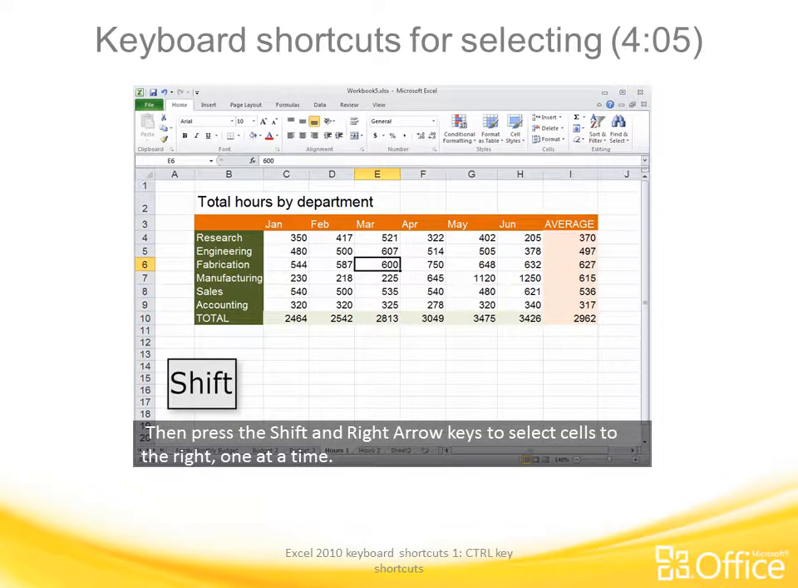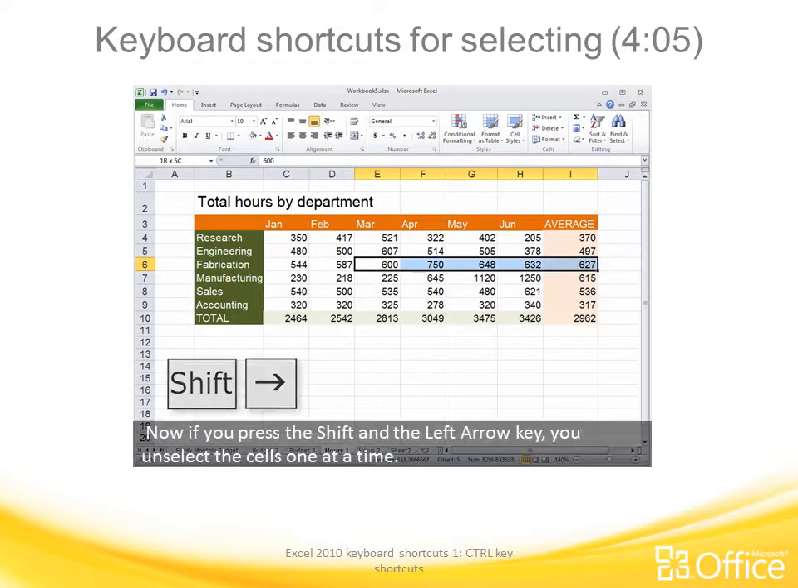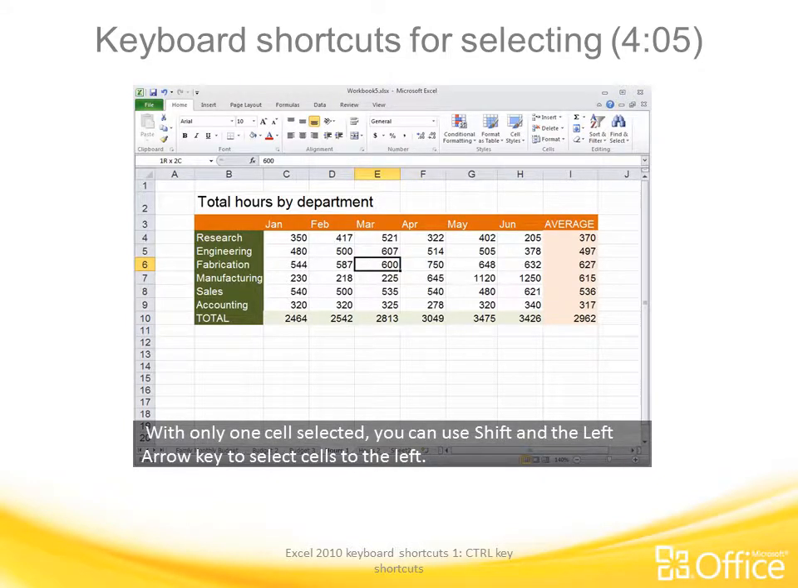Then press the Shift and right arrow keys to select cells to the right one at a time. Now if you press the Shift and the left arrow key, you unselect the cells one at a time. With only one cell selected, you can use Shift and the left arrow key to select cells to the left. If you want to turbocharge the selection, add the Control key to the combination.